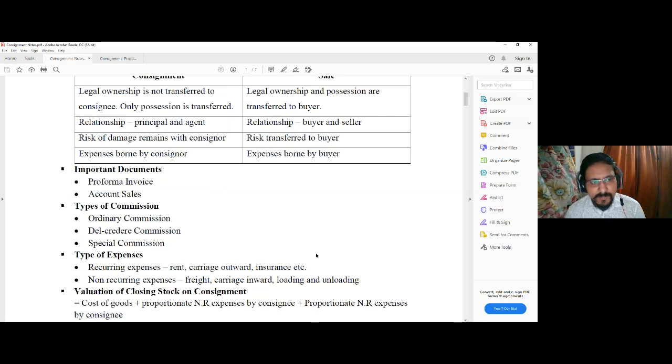A part of the same may be shared with the consignee as a special commission, or it may be a fixed amount of bonus given to the consignee for the purpose of selling the goods beyond the invoice price, that is, to fetch more price than the expected price by the consignor. So these are the special commission, and obviously the terms will differ from contract to contract.